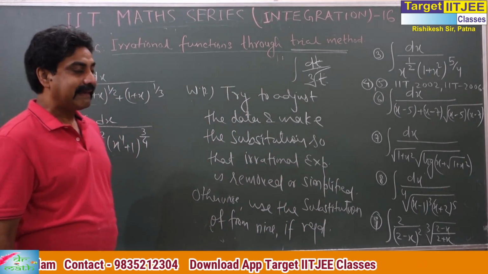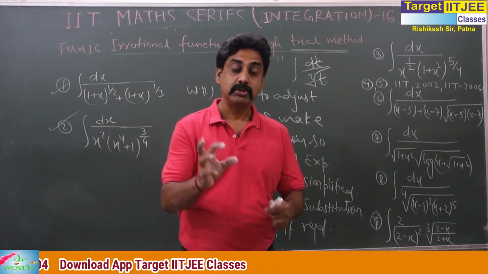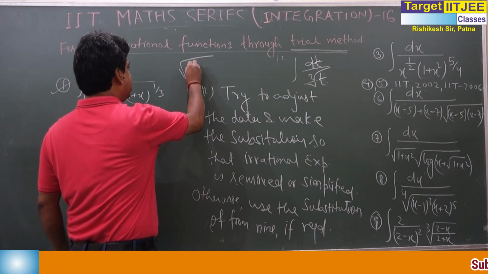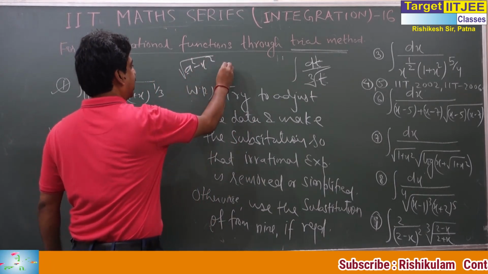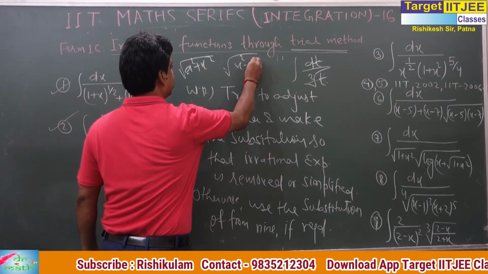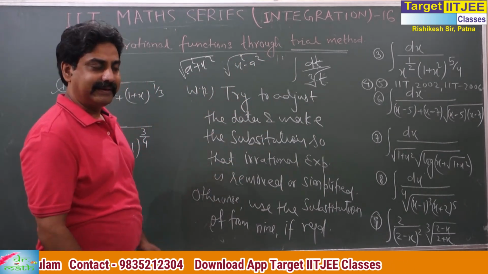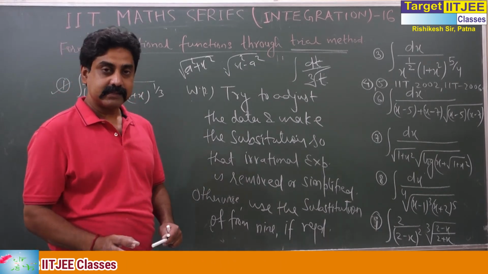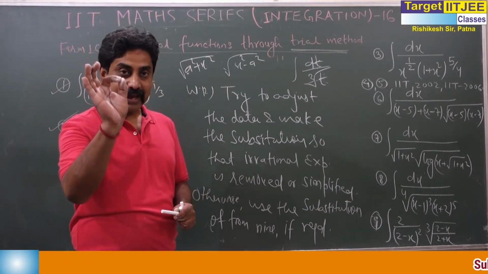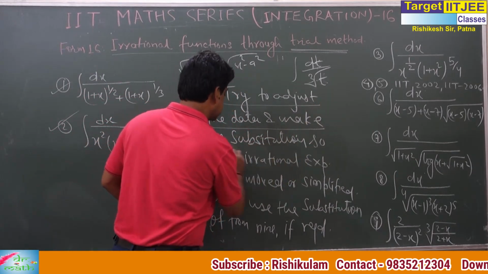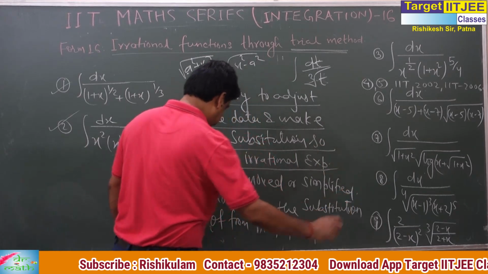If you feel this can be solved through the substitution of form 9, then you can use a sin theta for this, a tan theta for this, a sec theta for x square minus a square, and so on. But in today's class, I will concentrate on this: try to adjust the data and make the substitution so that the irrational expression is removed or simplified.